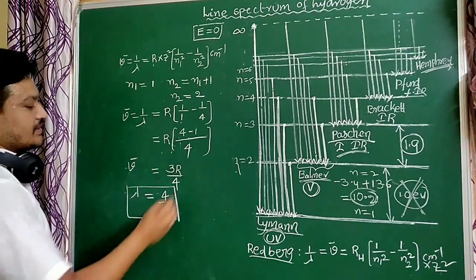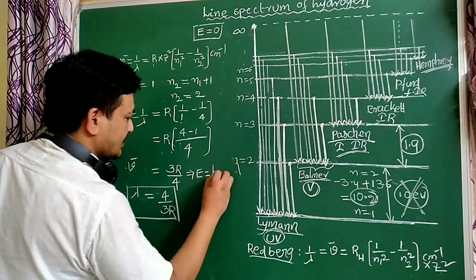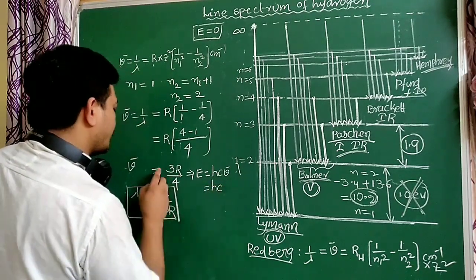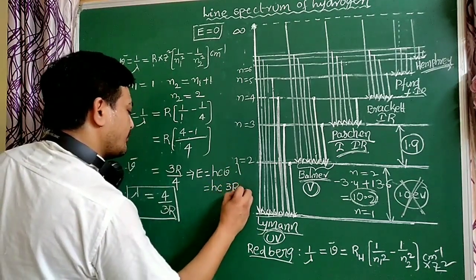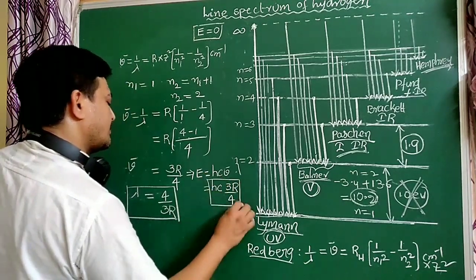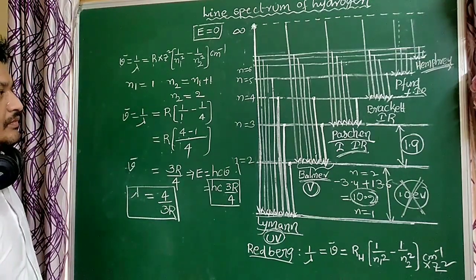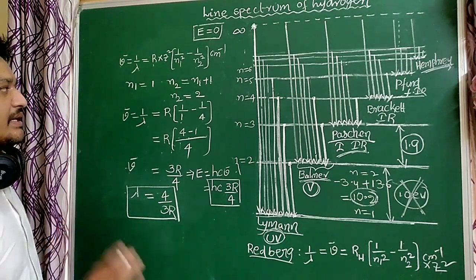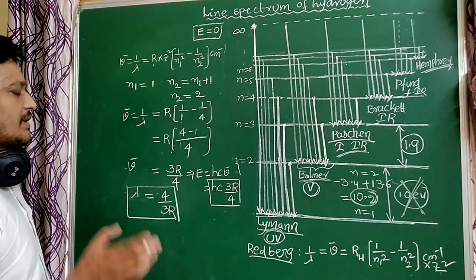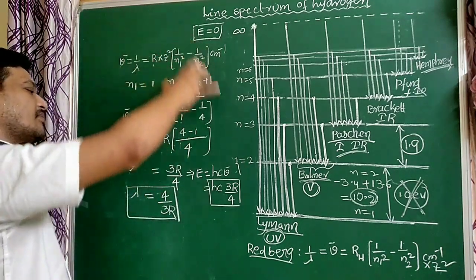Knowing the wave number, you can easily calculate the energy. The energy equals hc μ̄, where μ̄ is 3R by 4. Simplify that to get the total value. So for any line you can easily calculate the wave number, wavelength, energy or frequency, whatever it may be, using this formula.